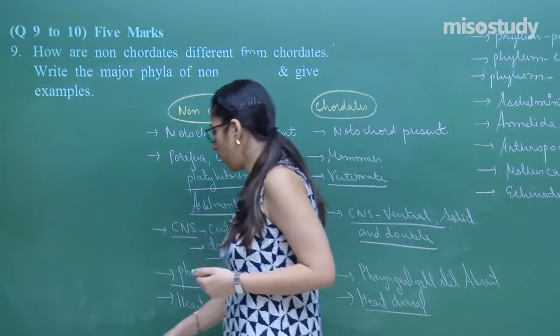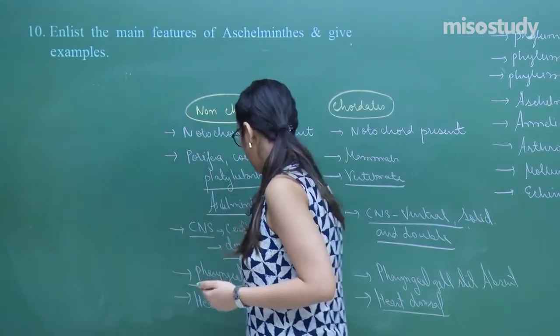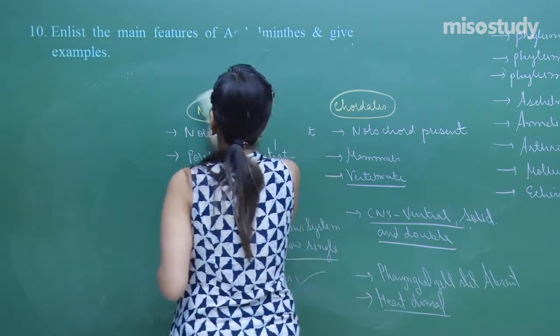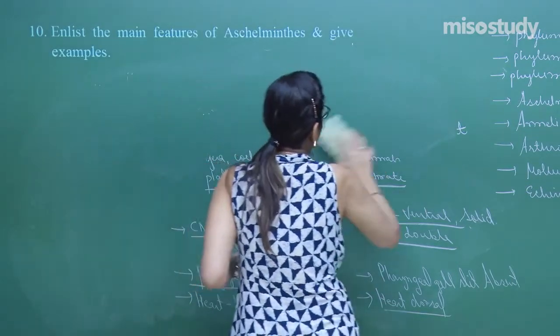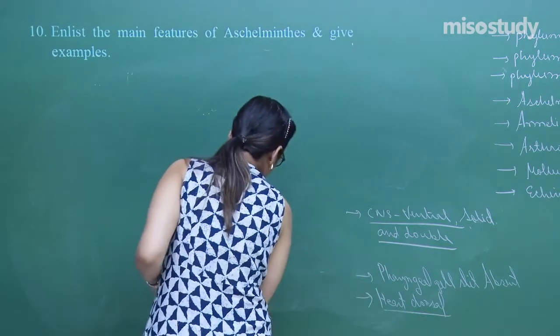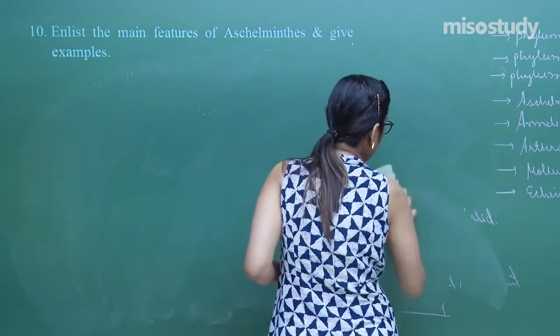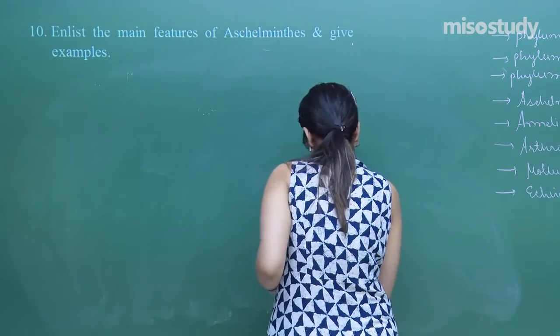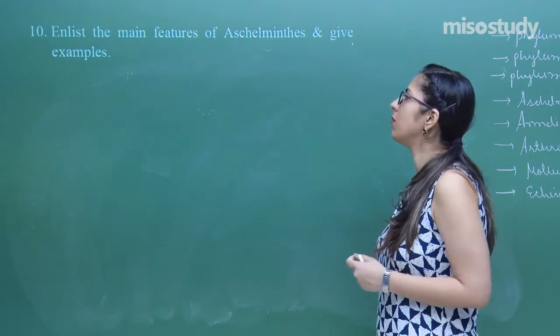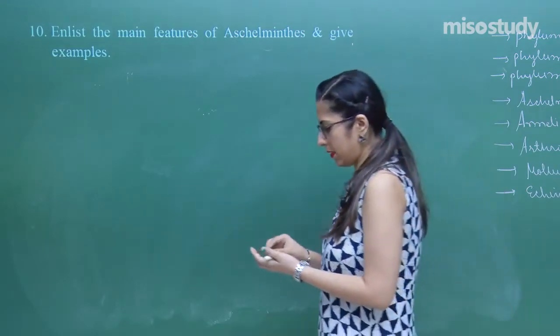Now let's move on to our last question, that is question number 10. Enlist the main features of Aschelominthes and give examples.